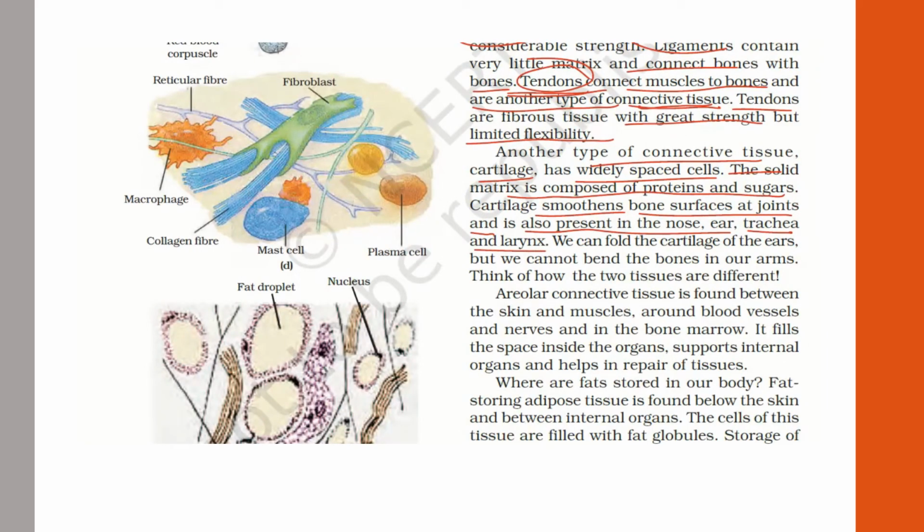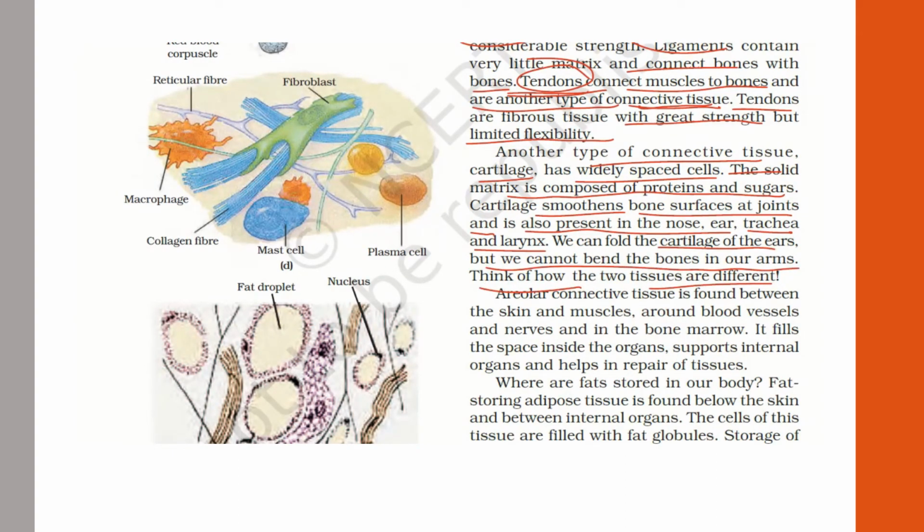So it is present in the nose. Cartilage, you can see the outer pinna portion, is made up of cartilage. It is smoothing the bone surfaces of joints, and it is also present in the nose. The upper part of the nostril is cartilage only. The ear pinna is cartilage. The trachea and larynx are all cartilaginous tissues. We can fold the cartilage of the ears, but we cannot bend the bones in our arms. So think how the two tissues are different.